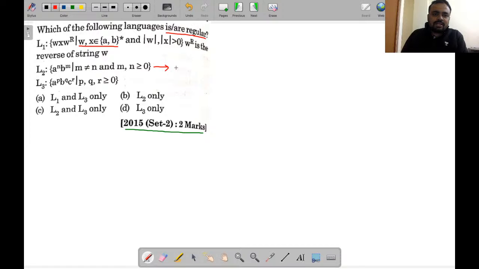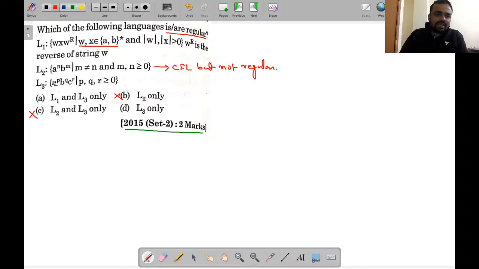See my dear friends, this is a context free language but not regular. You already know about this. I have discussed this kind of problem many times. So L2 can never be an answer. So wherever L2 is appearing, that will not be a correct answer.